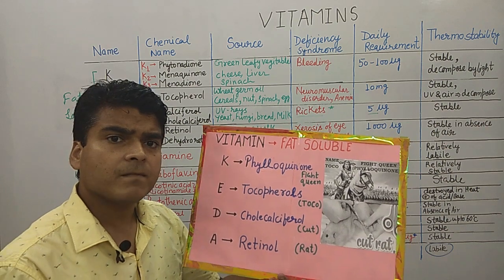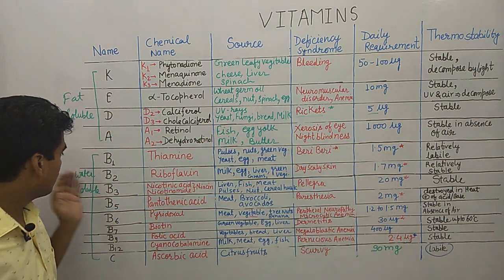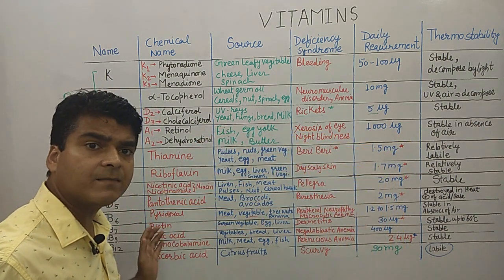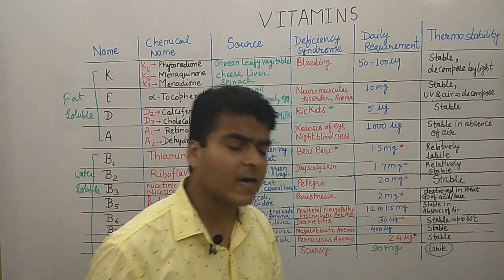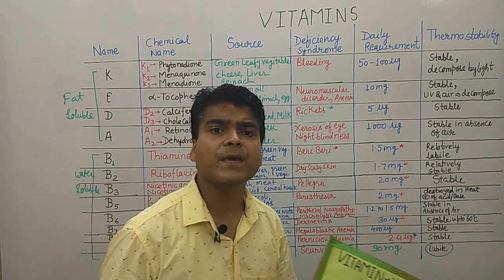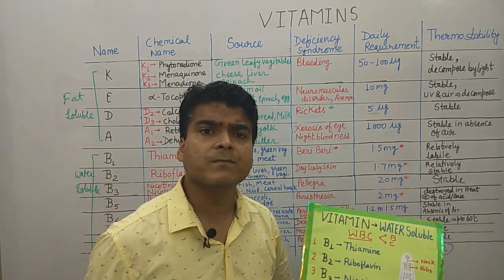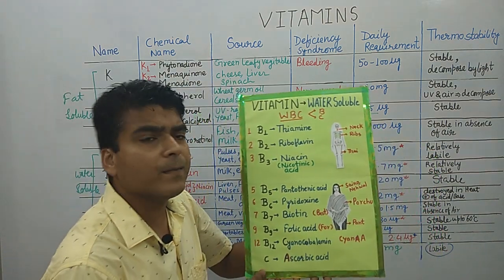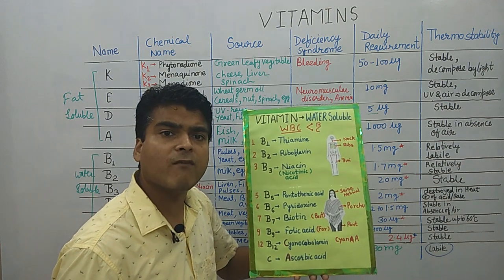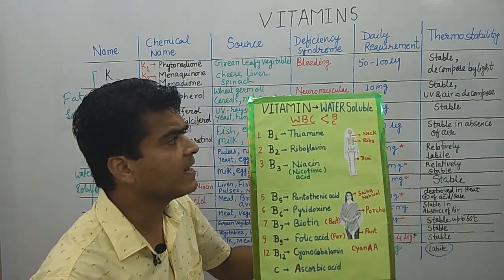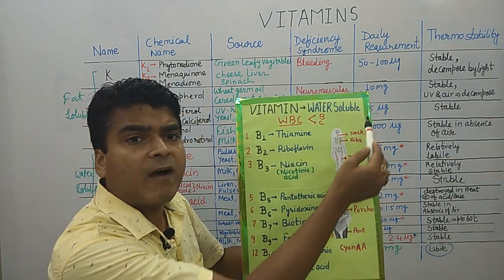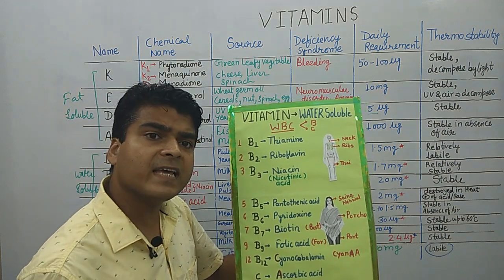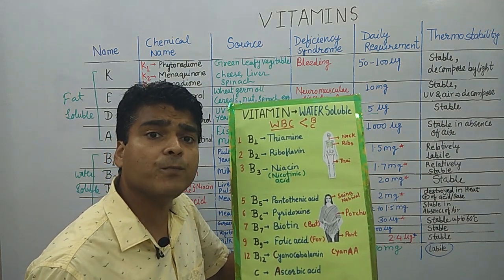Clear, everyone? Now moving forward to water soluble vitamins. We have various water soluble vitamins, like B1 to B12 and vitamin C. Here we have a trick to remember all the water soluble vitamins. We can remember it by WBC.